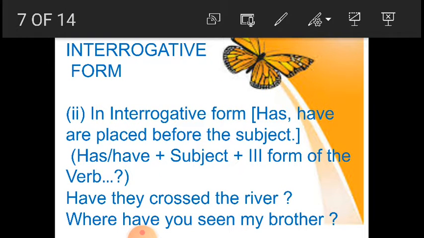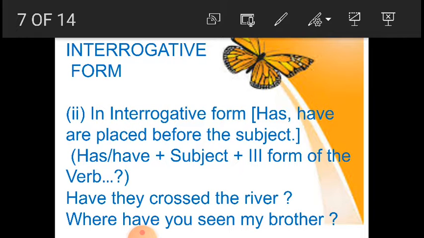Interrogative form. In interrogative form, has, have are placed before the subject as we had done in the previous tense. Same way here also has, have is placed before the subject. So let us see the format. Has, have plus subject plus the third form of the verb. Now let us take an example.